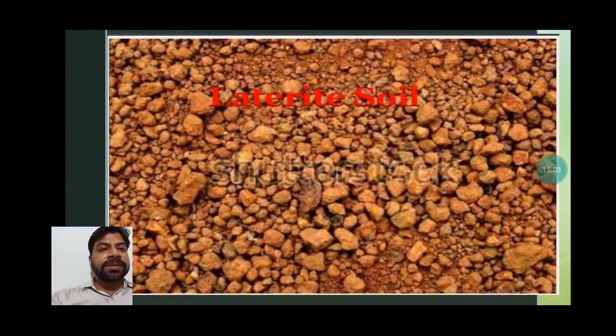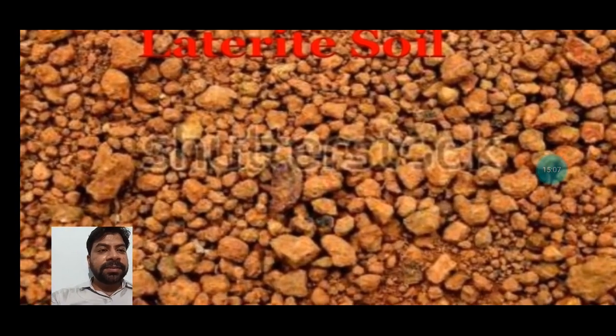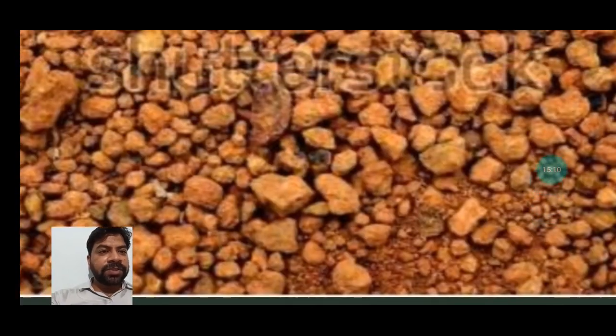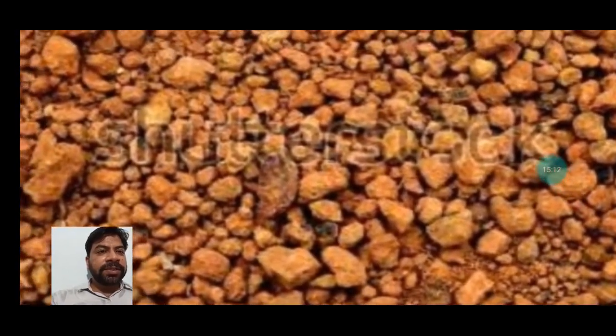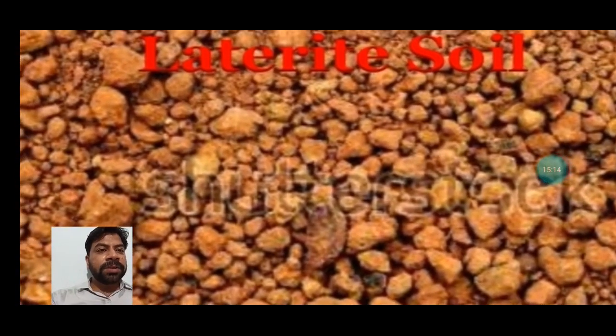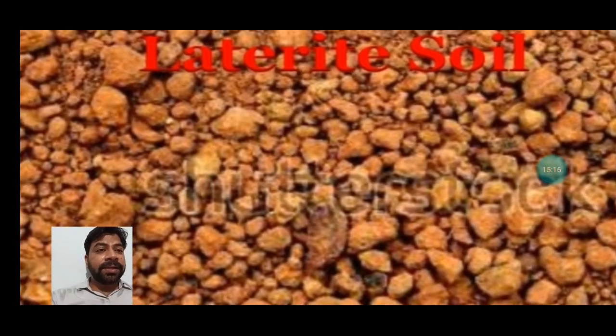This is laterite soil, students. When you see the laterite soil, this type of chunks of rocks, you can understand what will happen with the water. It is also known as leaching soil. Okay, so when water falls on this type of soil, it will go inside, and if you grow anything upside, that will hardly grow over there.